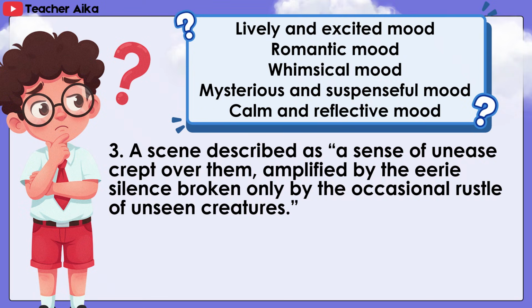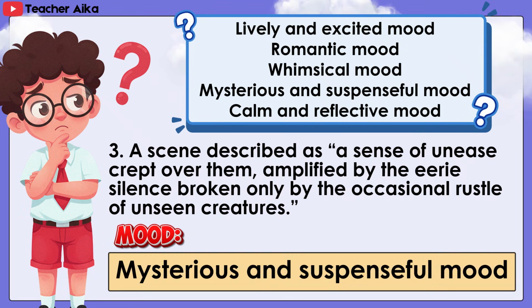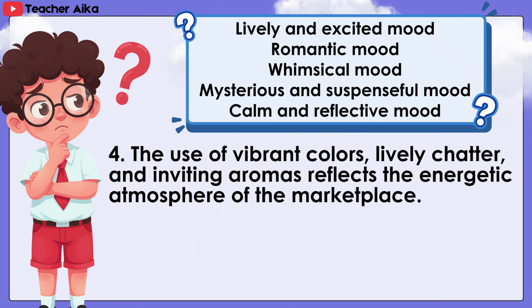3. A scene described as: a sense of unease crept over them, amplified by the eerie silence, broken only by the occasional rustle of unseen creatures. Answer: mysterious and suspenseful mood. 4.